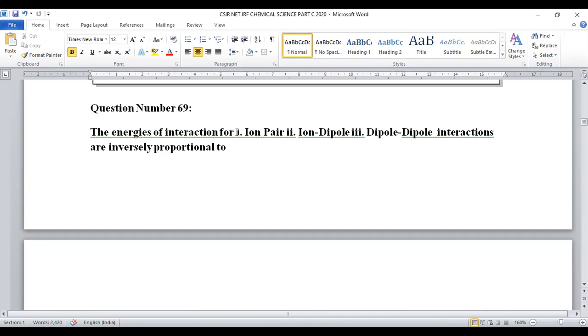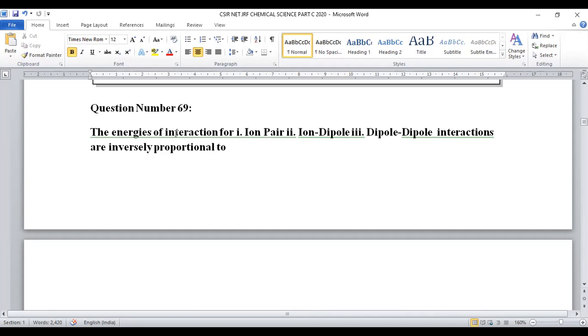Always the strong electrostatic forces of attraction are present in ion-ion interactions. Ion dipole interactions are moderate. Dipole interactions are said to be very weak in nature.